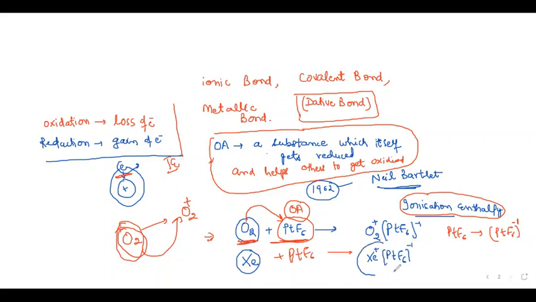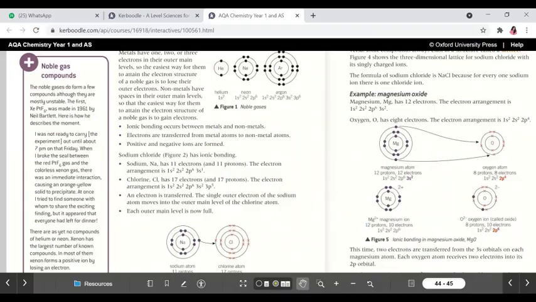So he got this first compound, red colored compound. This is the first compound of the inert gas. Nowadays, a very large number of compounds of xenon, fluorides, xenon oxyfluorides are known. But at that time, no compound was known before 1962. This is written in your paragraph. You can see noble gas compounds. You will study noble gas compounds in detail next standard. So this is the interesting point written.